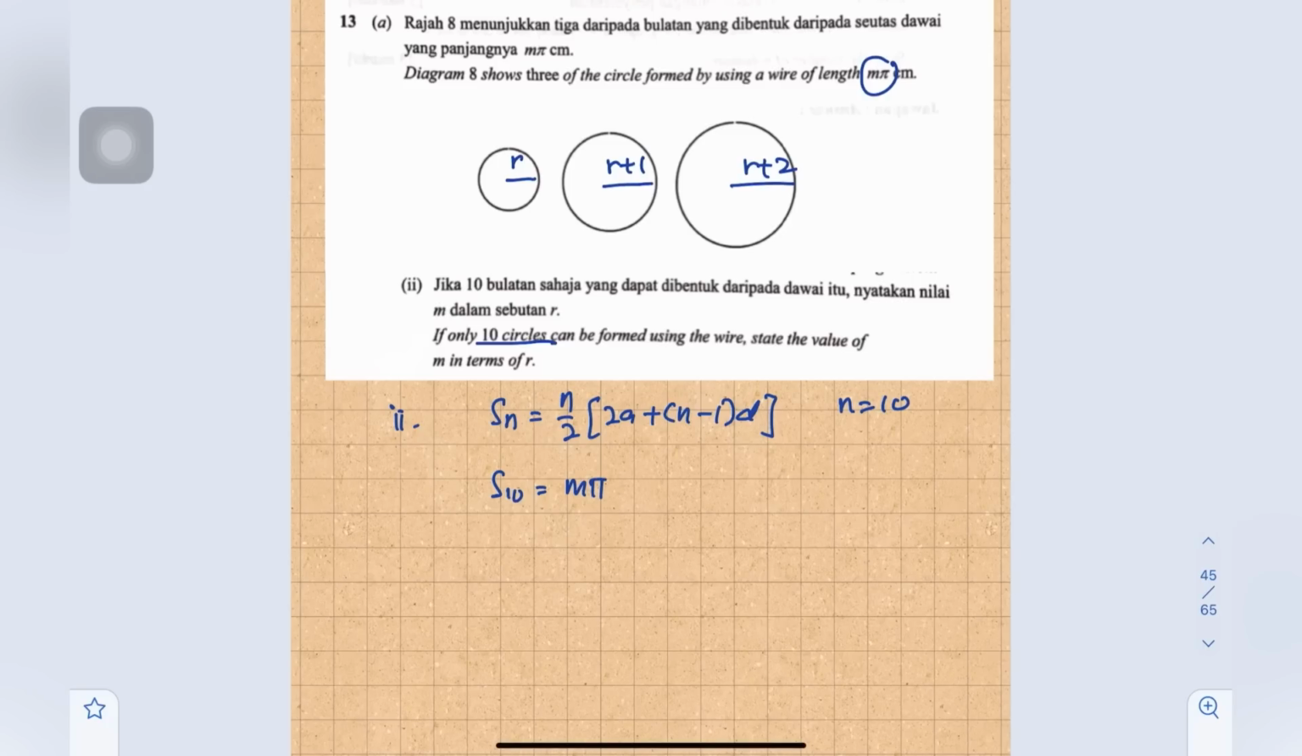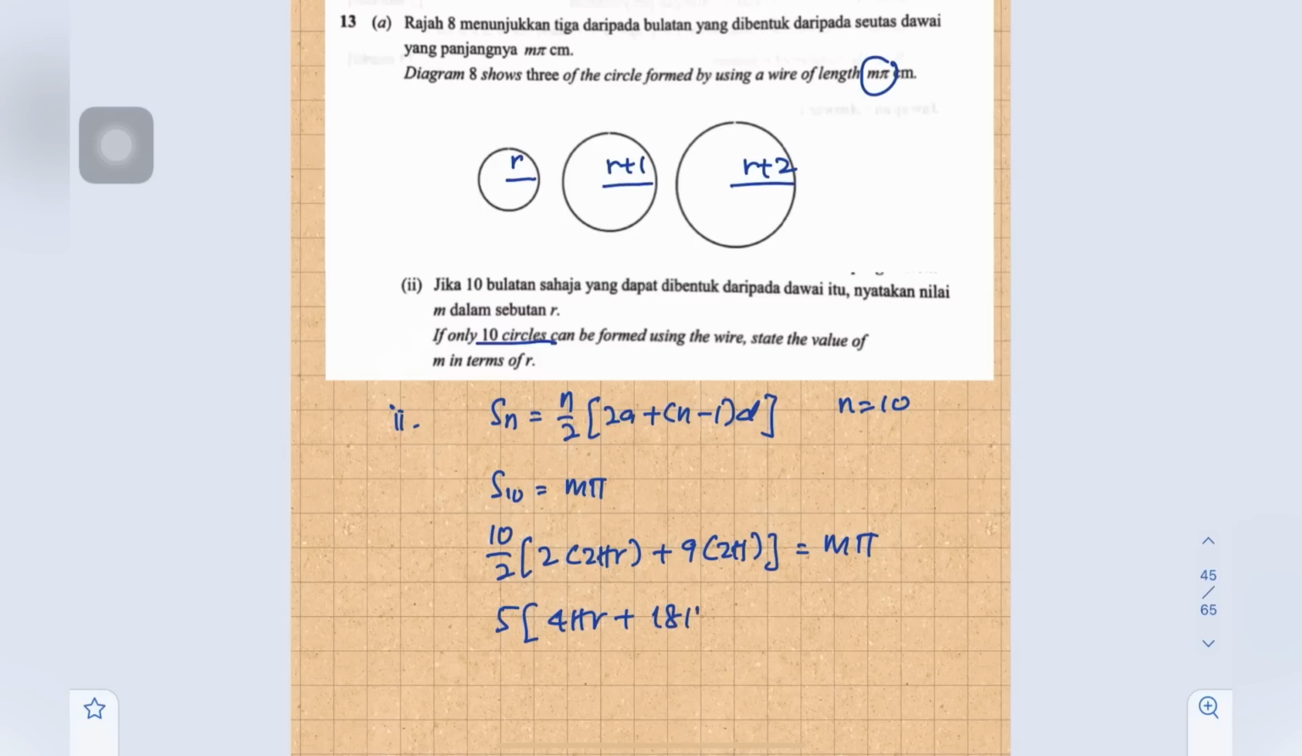Okay, so we substitute into the formula. So 10 over 2, 2a. Okay, just now a is 2 pi r, plus n minus 1, so 9d. Okay, d is 2 pi, equals to m pi. Okay, so this one is 5 times 4 pi r plus 18 pi. Okay, so equals to m pi.